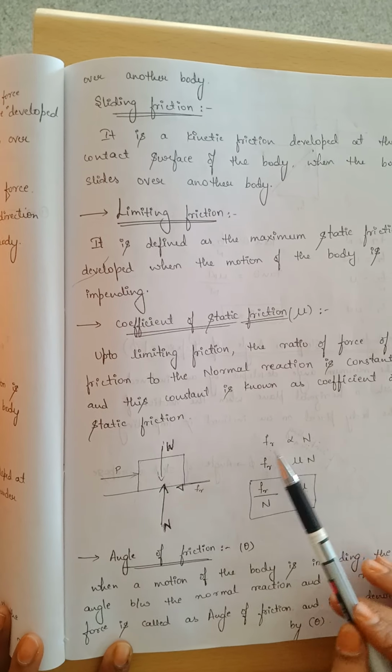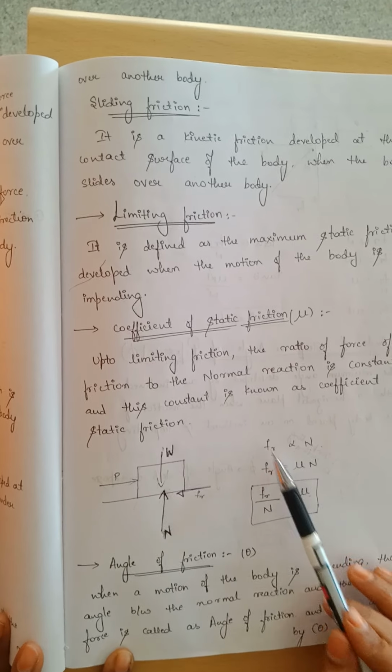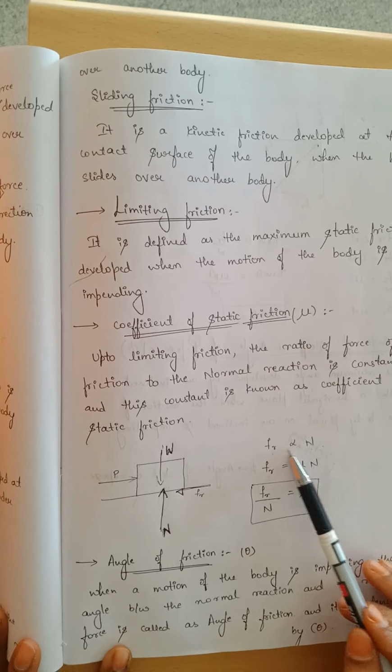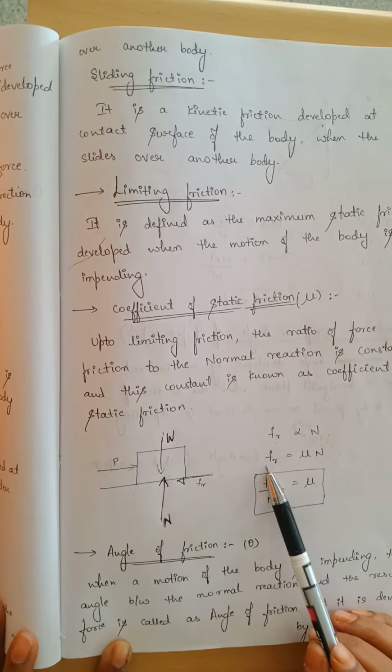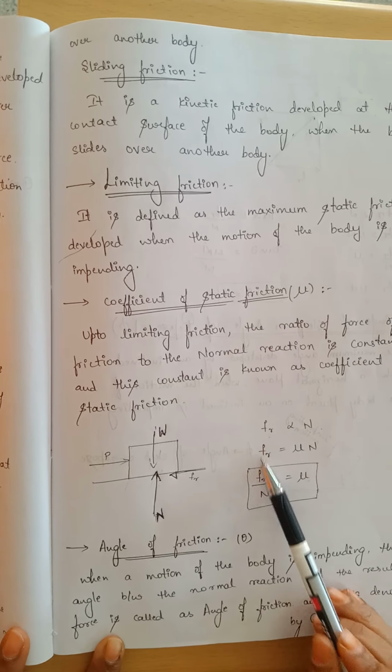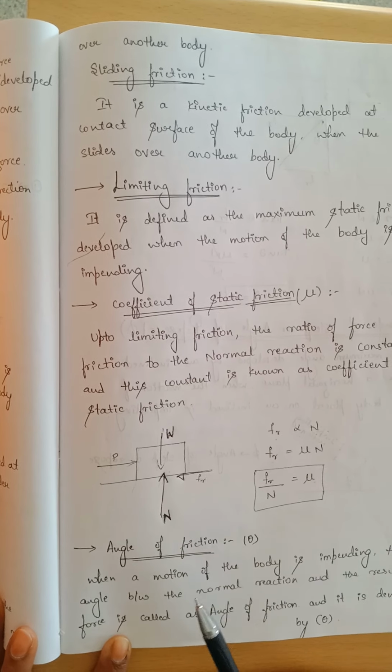First draw the diagram, and Fr is directly proportional to N. Remove this proportionality symbol by writing the constant mu. Fr is equal to mu into N. Fr by N is equal to mu.